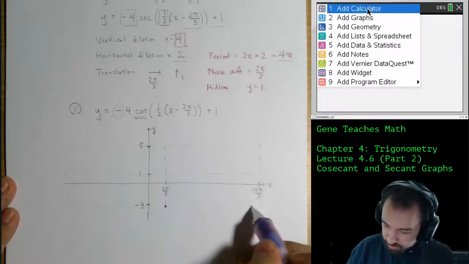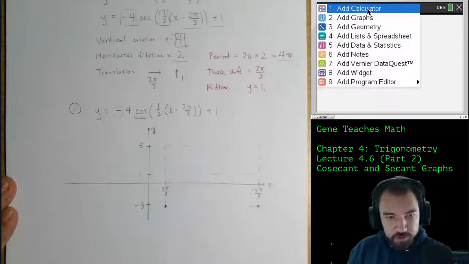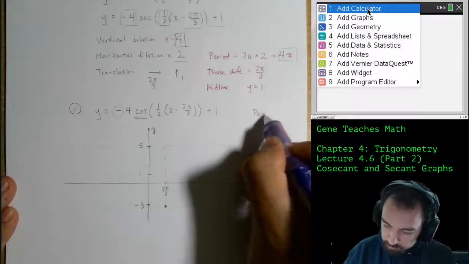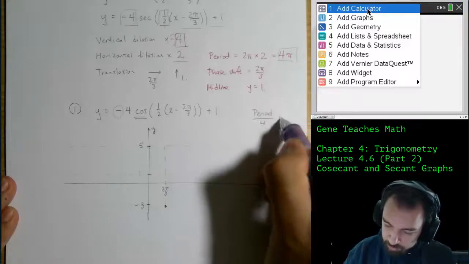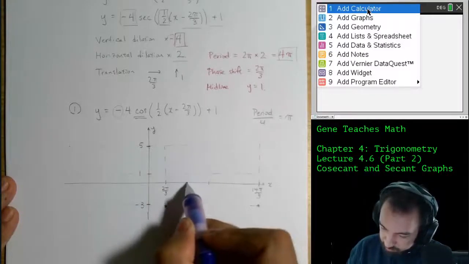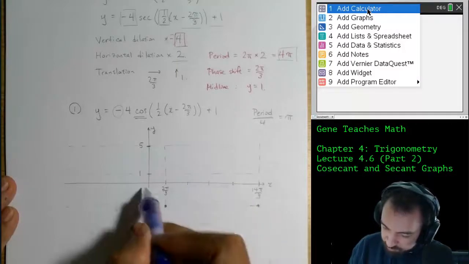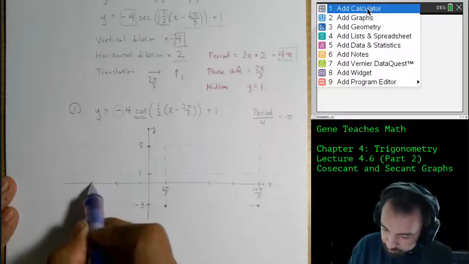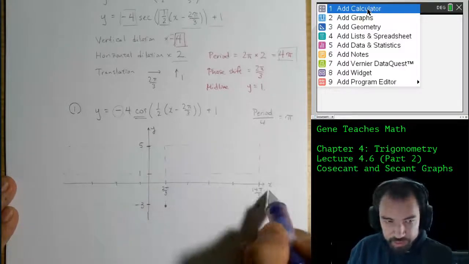Okay, but good things happen in quarters, so we're going to take our period and cut it in 4. Period divided by 4 is simply pi. So every time I advance by pi, I'm going to establish tick marks here in equal spacings, hopefully. And these will be pi apart from each other.